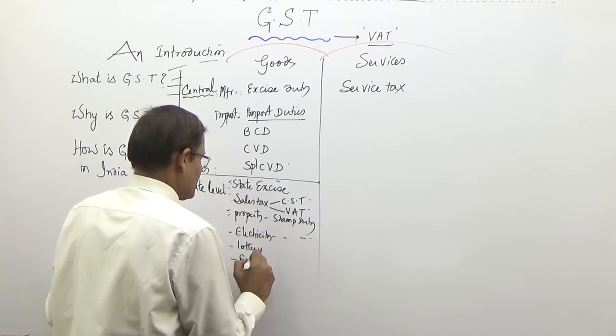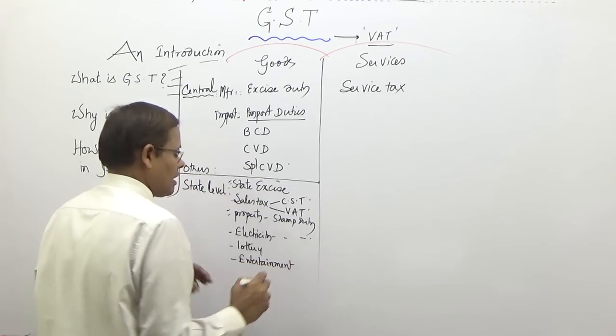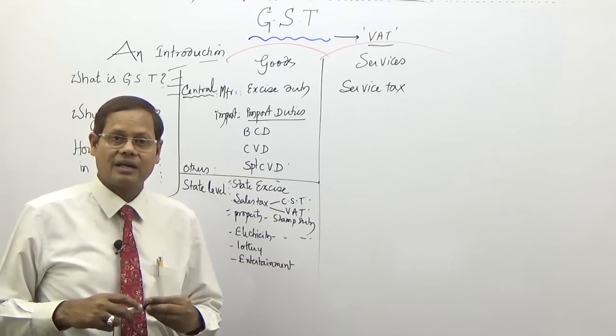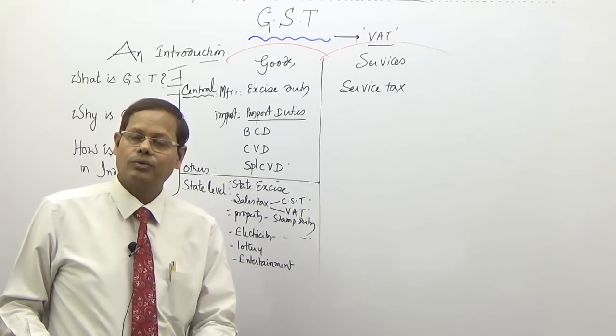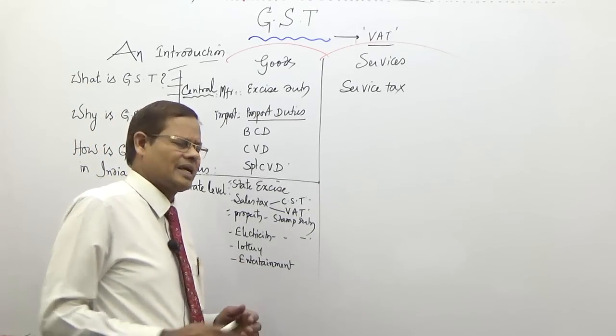Entertainment tax: if you go to see a movie, on the ticket you see the taxes that they are collecting. You don't feel like going to a theater for seeing a movie because heavy entertainment tax is there.